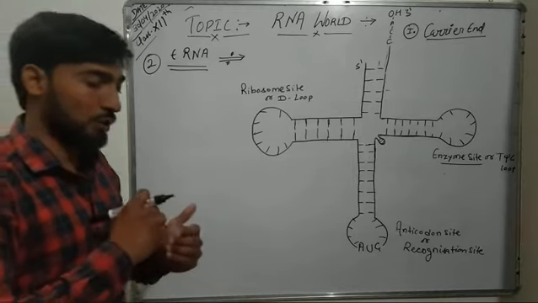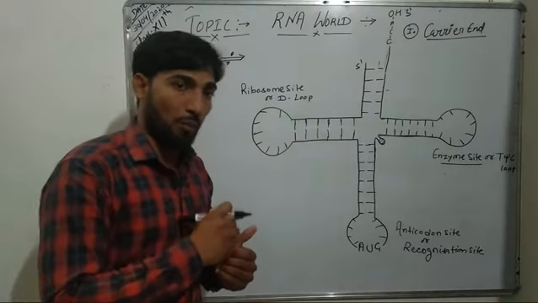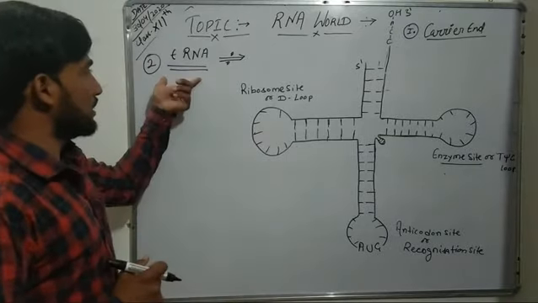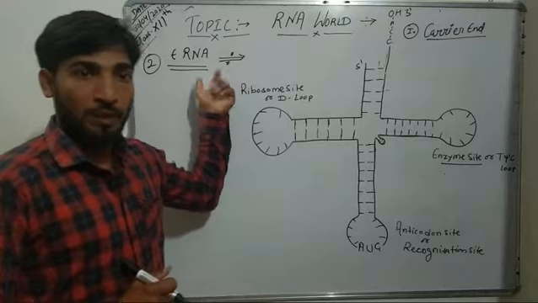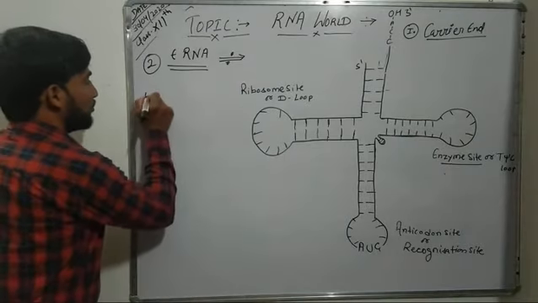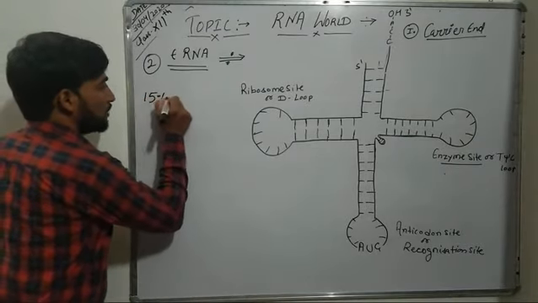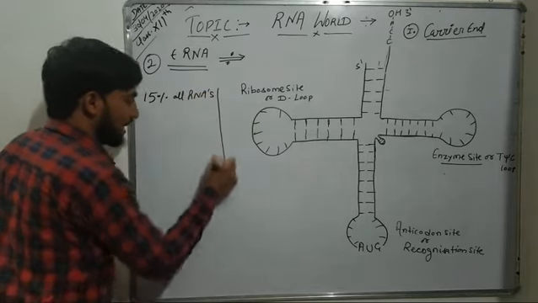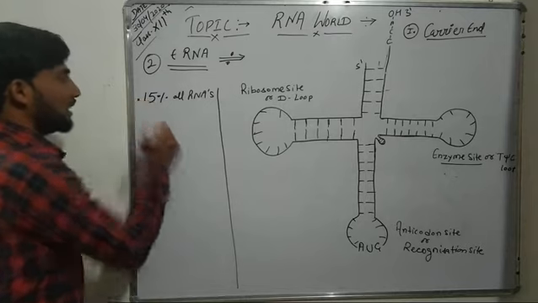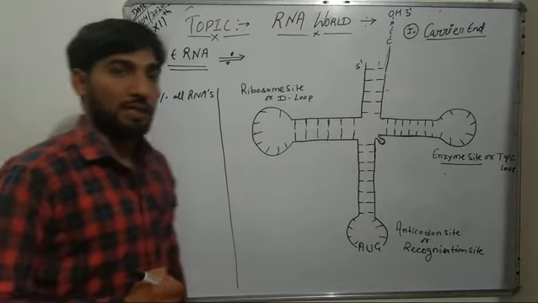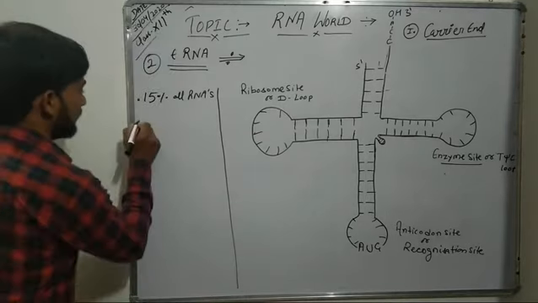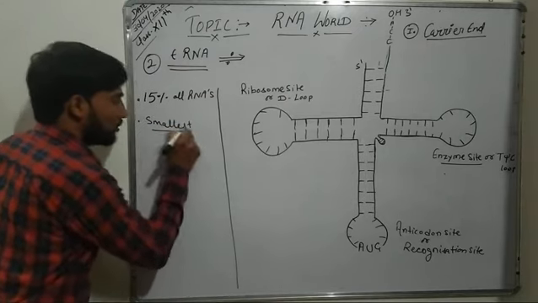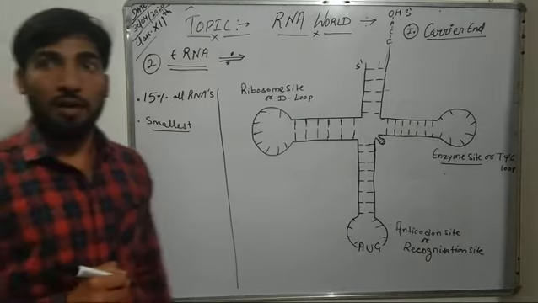And that's why, because it transfers an amino acid from the amino acid pool to mRNA in the ribosome, it is known as transfer RNA. This transfer RNA forms a total of 15% of all RNAs present in a cell, and its molecule is the smallest of all RNAs.